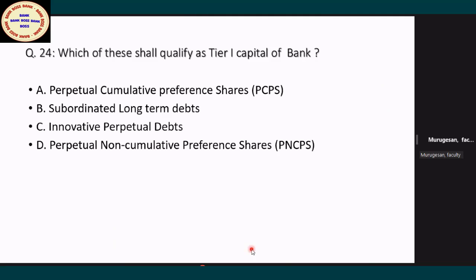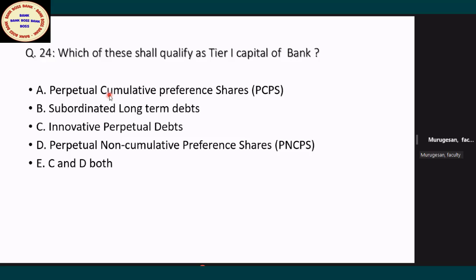Now question number 1 is which can be recognized. Sometimes they are asking this question. They will give something and they will ask you which of these shall qualify as tier 1 capital. Now note down the perpetual that comes under two categories: cumulative, non-cumulative. Remember, cumulative will always go to tier 2. This is the thumb rule you have to remember. Cumulative means the interest and dividend will be added. Non-cumulative will normally be perpetual. Non-cumulative is better for the bank. That will qualify as tier 1.